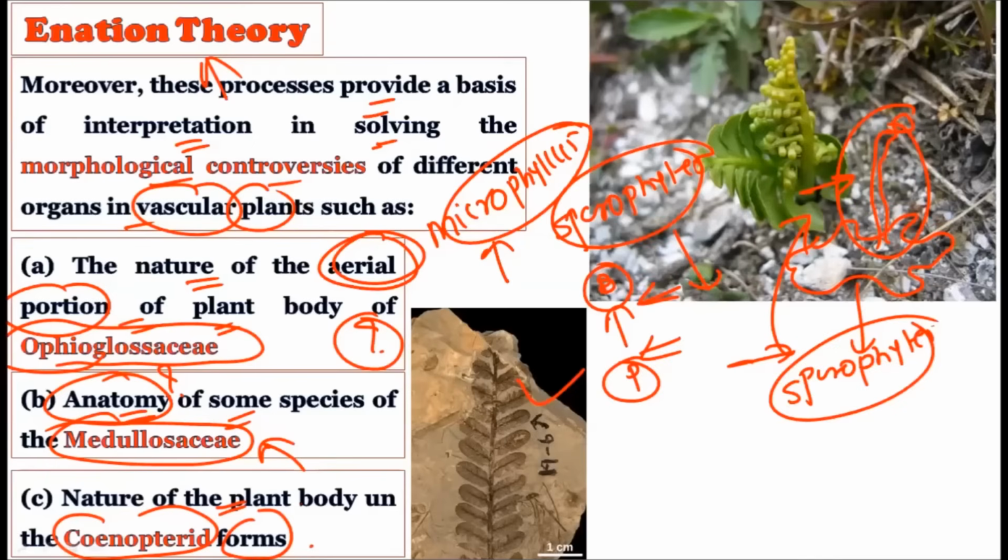So as you know, the Telome theory, or some portion of it, or say the Enation theory, these theories best explain how the morphological features and the aerial portion got created in the evolutionary processes. By using these five processes, various structures in the sporophytic body of the pteridophyte have evolved. This is explained by the Telome theory.